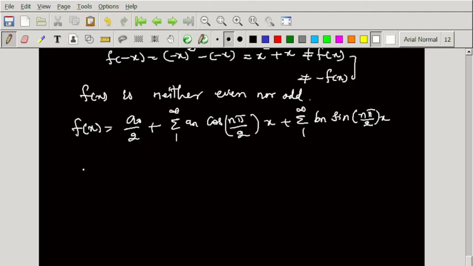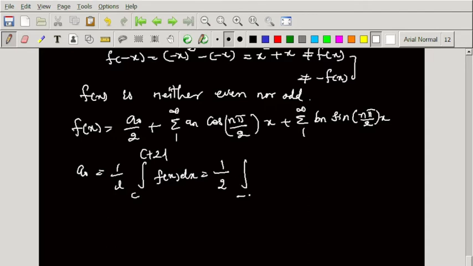So here first we write a0. So a0 is 1 divided by L into integration from c to c plus 2L of f of x into dx, is the formula. And 1 divided by L is 1 by 2, integration with the limit minus 2 to 2 given, so we write it as it is, and the function is x square minus x into dx. So we integrate this one: 1 by 2, x square becomes x power 3 by 3, minus x becomes x square by 2.